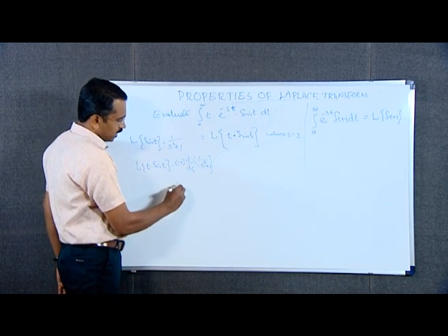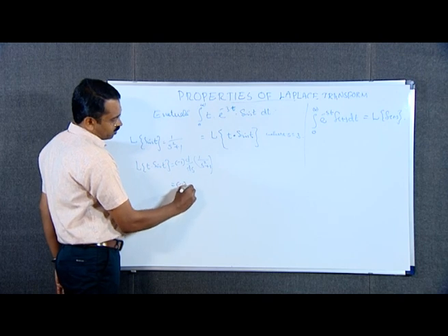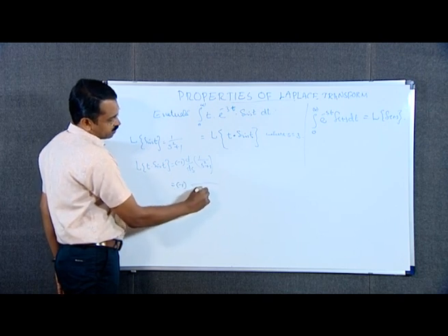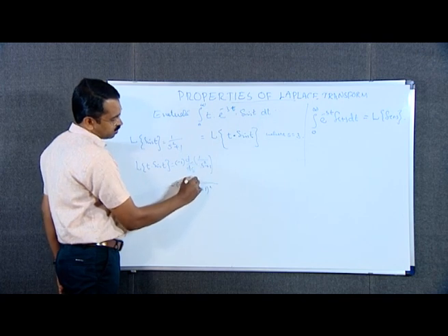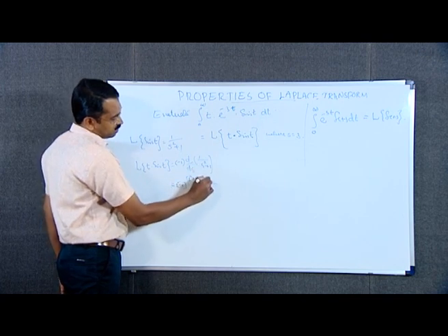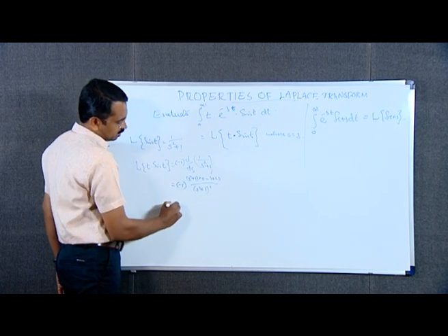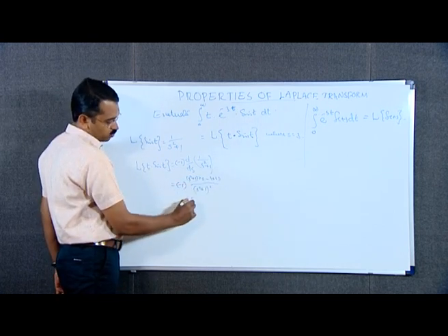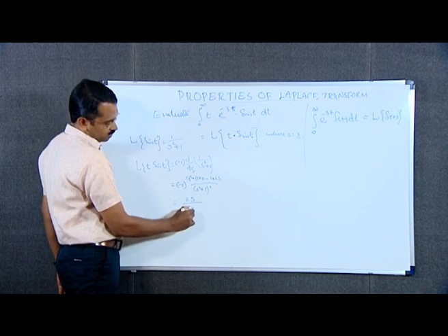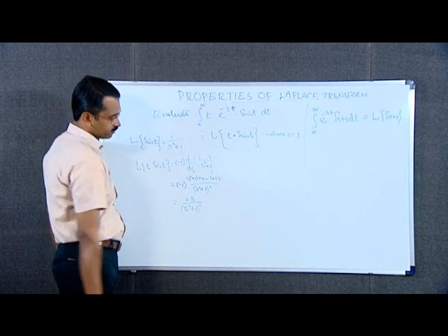That's equal to minus 1 into, in the denominator it is s square plus 1 whole square, here s square plus 1 into 0 minus 1 into 2s, that is equal to minus 2s. Minus 1 into minus 2s means 2s divided by s square plus 1 the whole square.